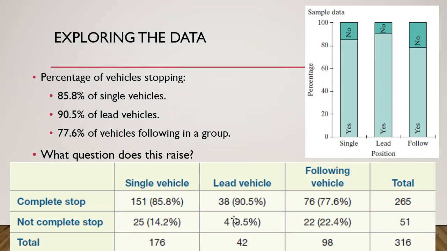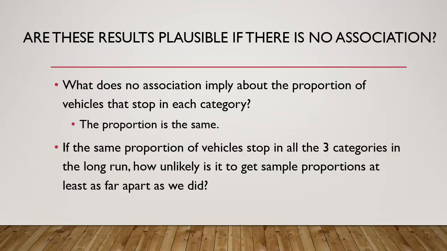The long run proportion of lead vehicles in a line of vehicles, do they stop? The long run proportion of drivers who are following, do they stop? Right? That's what we're wondering about. So sure, there's a difference here, but is this difference big enough to conclude that the long run proportions of stoppers are actually different?